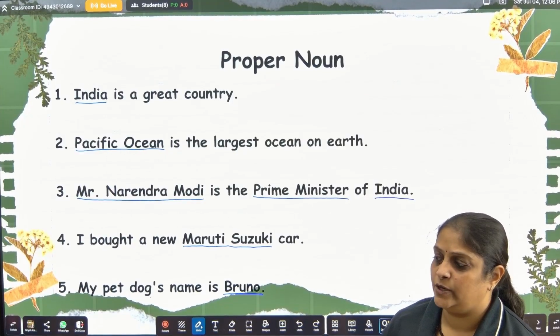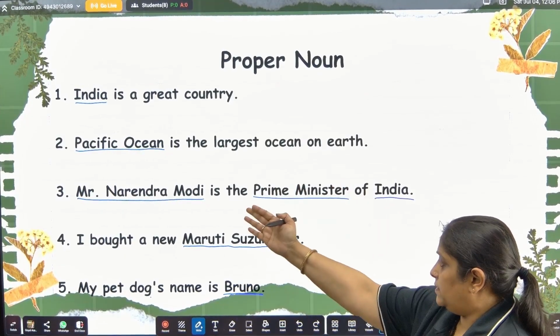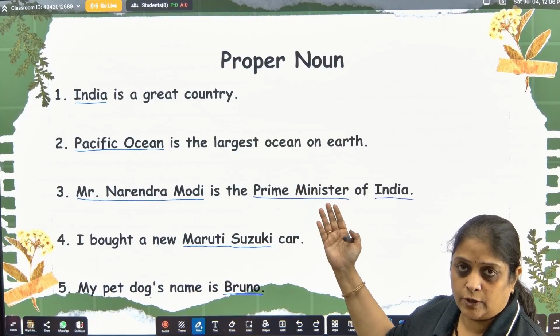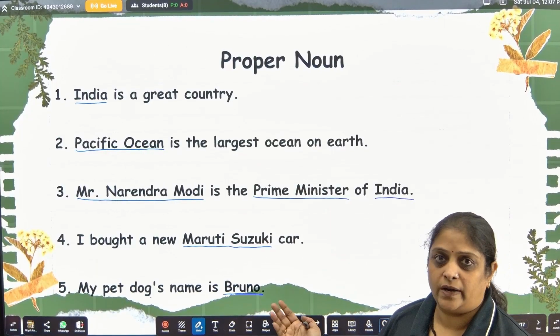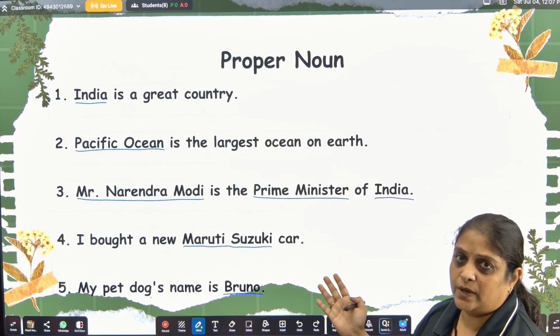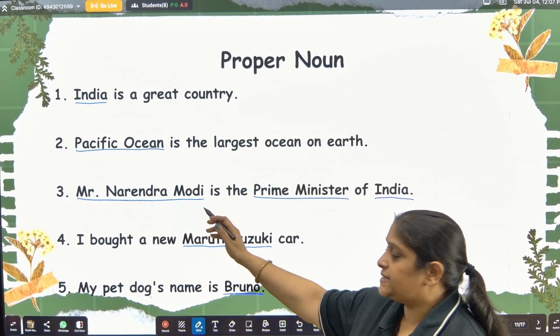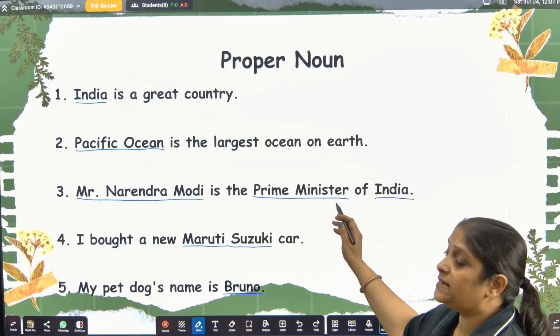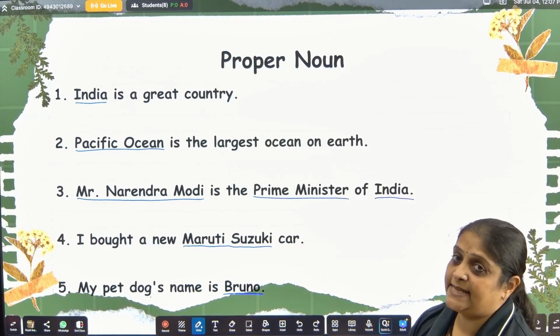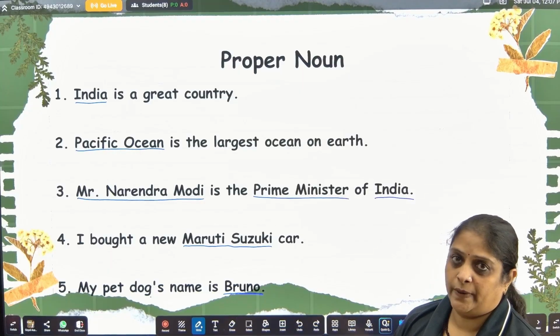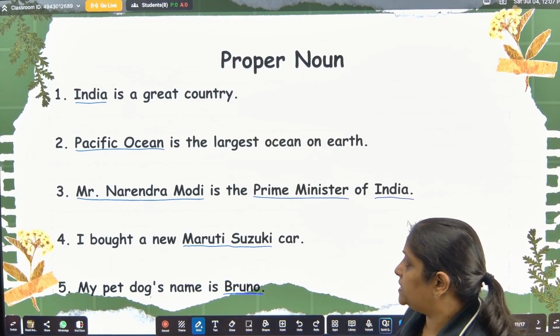When you want to identify proper nouns, it's not one only, but there can be many proper nouns in one single sentence. Okay, so Mr. Narendra Modi is one proper noun, Prime Minister is another proper noun, and India is yet another proper noun. So these are the proper nouns in this sentence.